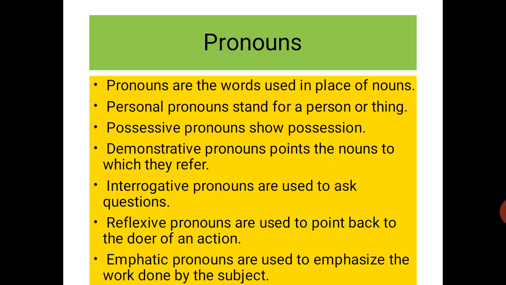Third, demonstrative pronouns point to the nouns to which they refer. Fourth, interrogative pronouns are used to ask questions. Fifth, reflexive pronouns are used to point back to the doer of an action. Sixth, emphatic pronouns are used to emphasize the work done by the subject.